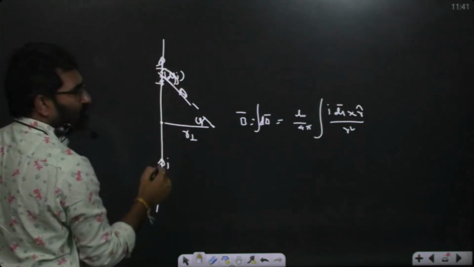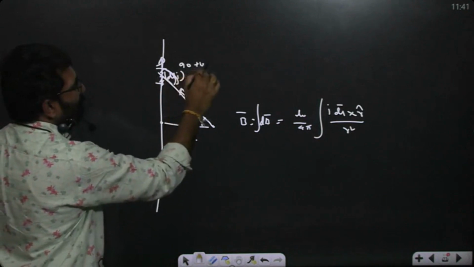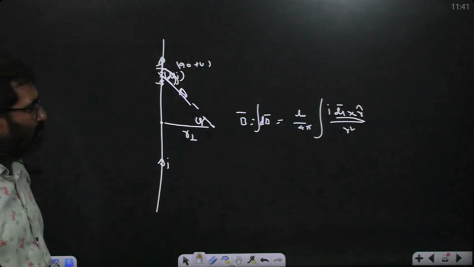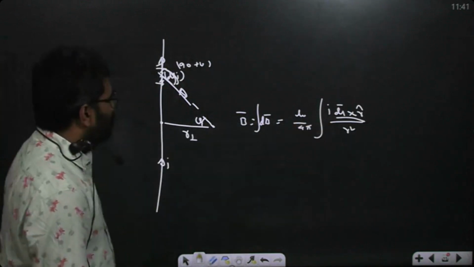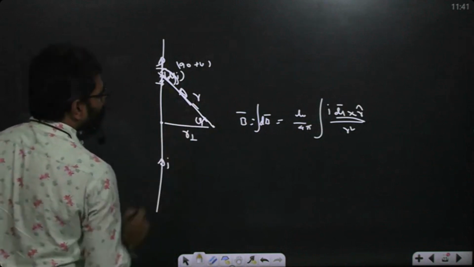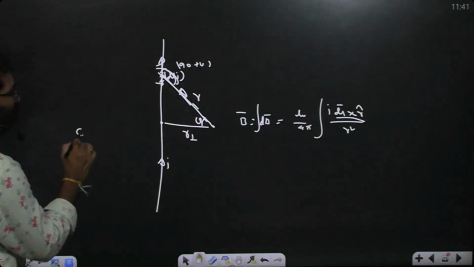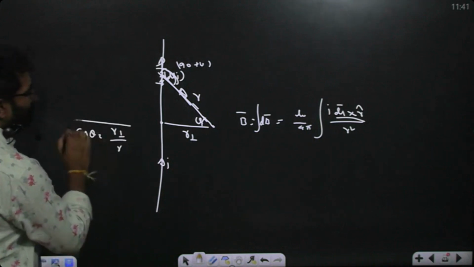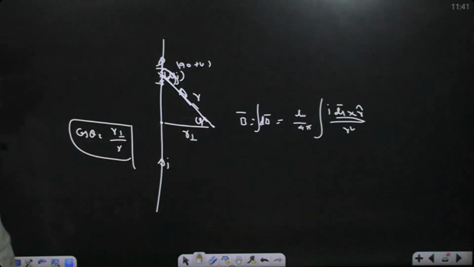The angle between them is 90 plus theta. Sin of 90 plus theta is cos theta. Suppose this is R, then cos theta is equal to R perpendicular by R. Substitute R square, what do we get?